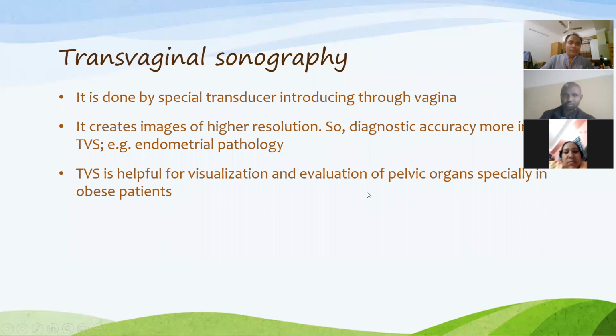Sometimes this procedure is termed endovaginal sonography. It creates images of higher resolution, so diagnostic accuracy is more in TVS, like endometrial pathology.